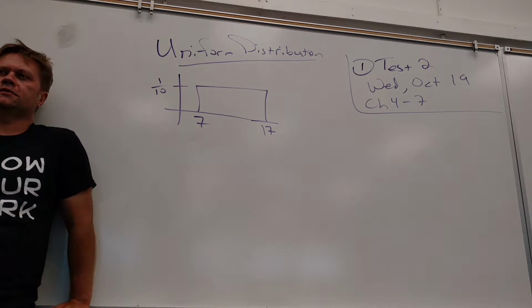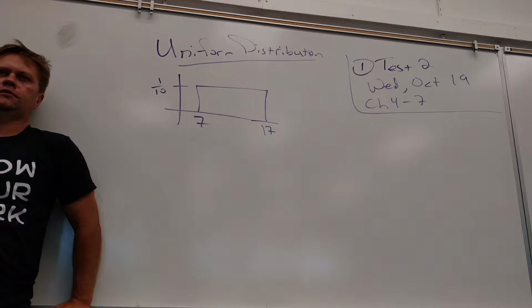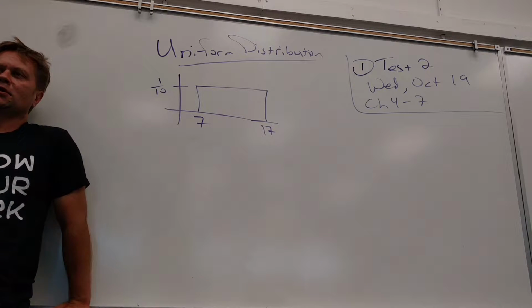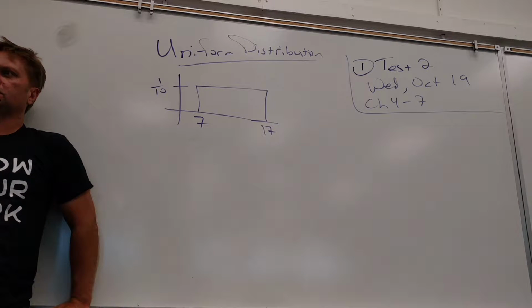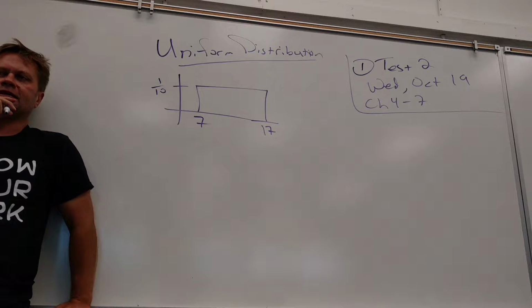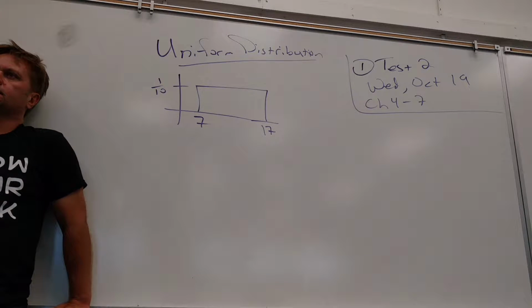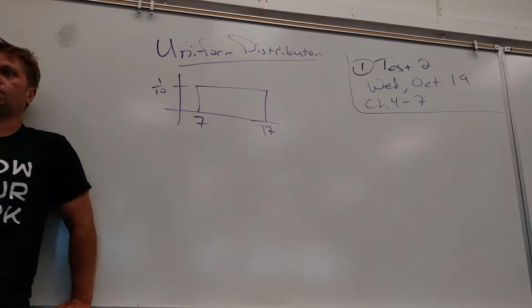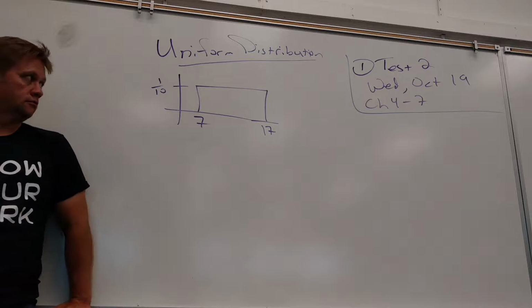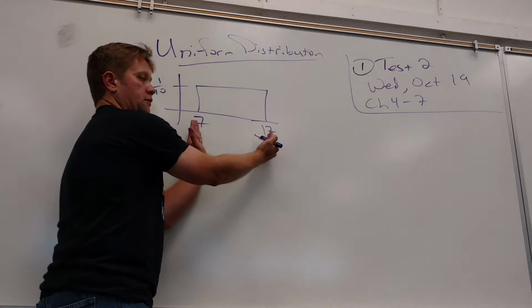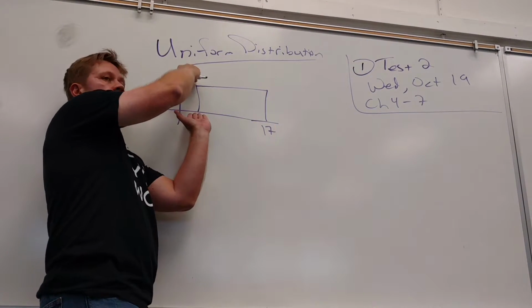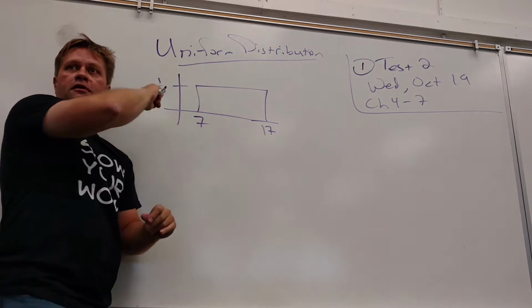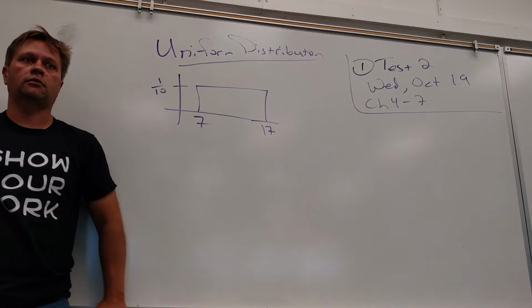So can somebody tell me this? It's going to be a very strange question, and you know that I don't care about that. Is this a valid probability distribution? Yes. Why? The area is 1. What's the area of that rectangle? 10 times 1. How long is this? 10 times 1/10 is 1. It's a valid probability distribution.